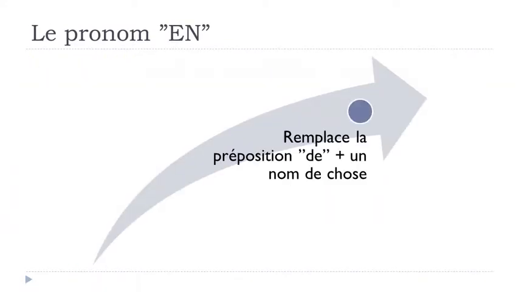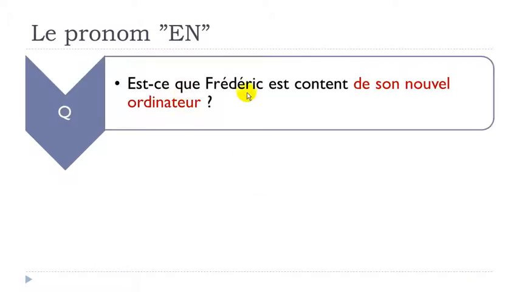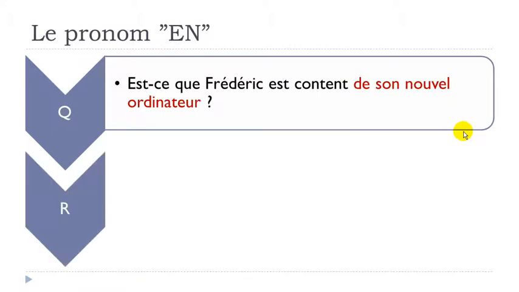And then le pronom en, well, it can replace the preposition de plus a noun, and especially a noun for a thing. Okay, so let's see now. Est-ce que Frédéric est content de son nouvel ordinateur? Okay, est-ce que Frédéric est content? Content is to be happy, satisfied. Okay, de son new ordinateur, computer. D'accord? Est-ce que Frédéric est content de son nouvel ordinateur?